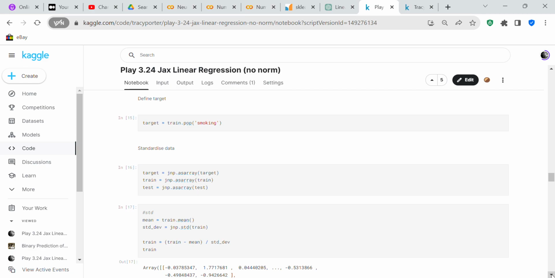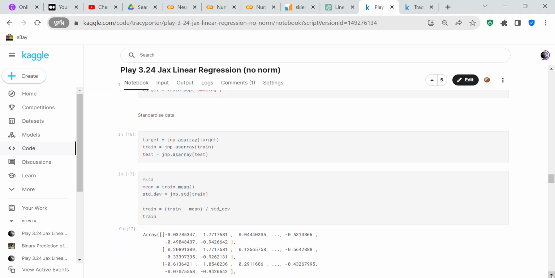Now we're going to define the target. Target equals train.pop smoking. So that means the smoking column is popped out of the train and it's put into target. Now what we're going to do is standardize the data, and we're going to convert target, train, and test to JAX arrays.